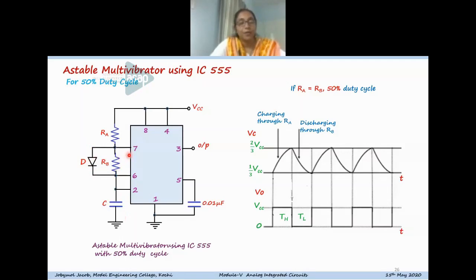If we make RA equal to RB, we can get a 50% duty cycle. This diagram shows the charging and discharging of the capacitor for getting a 50% duty cycle, that is, equal width for the on and off pulse.